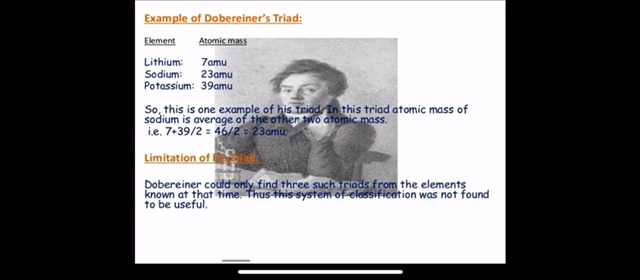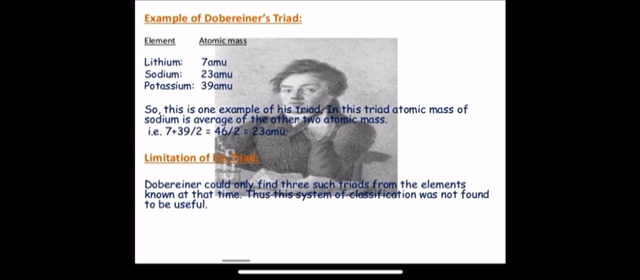So this is one example of his triads, and in this triad the atomic mass of sodium is the average of the other 2 atomic masses. As you can see, the atomic mass of sodium is 23, which is the average of 7 and 39. 7 plus 39 divided by 2, we get 23 AMU, which is the atomic mass of sodium. In this way, he arranged the elements in groups of 3 elements, which were called triads.